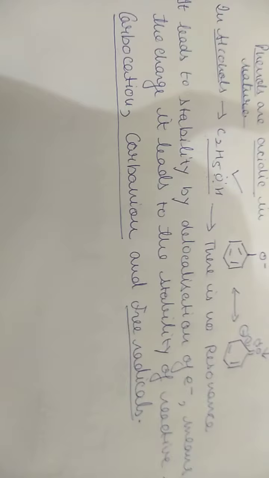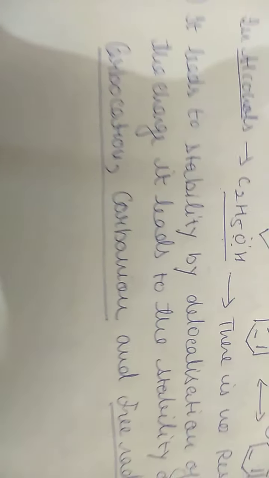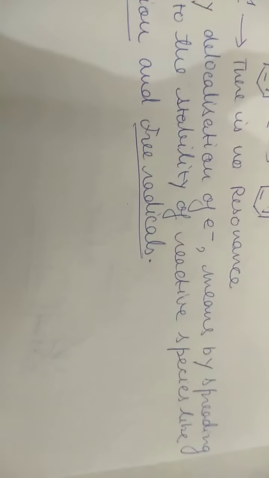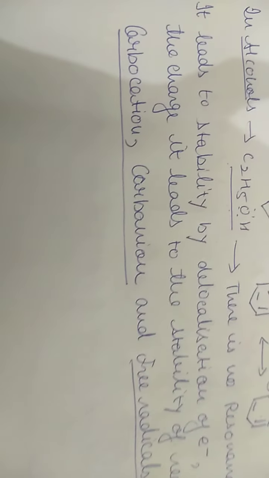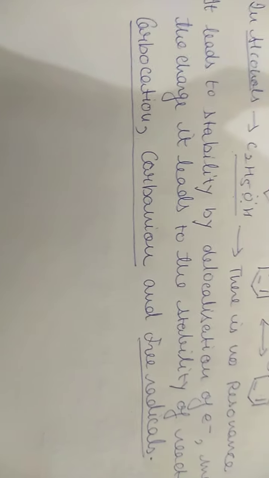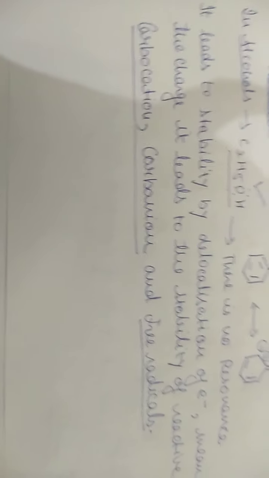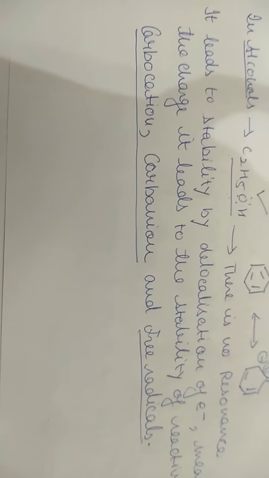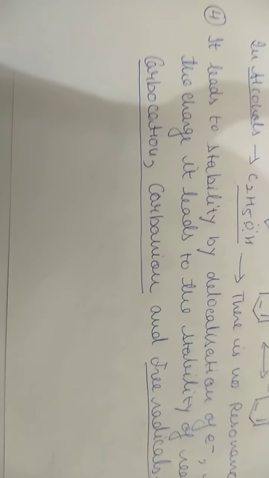So when resonance is there, the electrons are not confined over one carbon only, they are spread over the whole species. So that is why, in this manner, resonance leads to stability. Thank you. In the next lecture, we will do hyperconjugation, as our topic of resonance is complete.